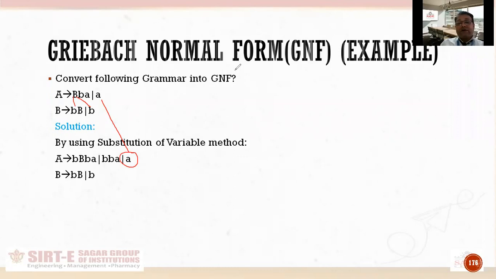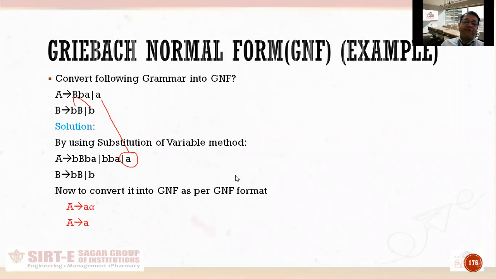Now still our grammar is not in GNF. So what to do now? Now we will replace these terminals after capital B with variables. तो यहाँ पर हमारा काम हो सकता है. अभी GNF में नहीं है, GNF के फॉर्मेट में चेक किया मैंने, नहीं है. तो what I am going to do, I have replaced this small b with a variable P. Okay, with a variable P, and this small a with a variable Q.